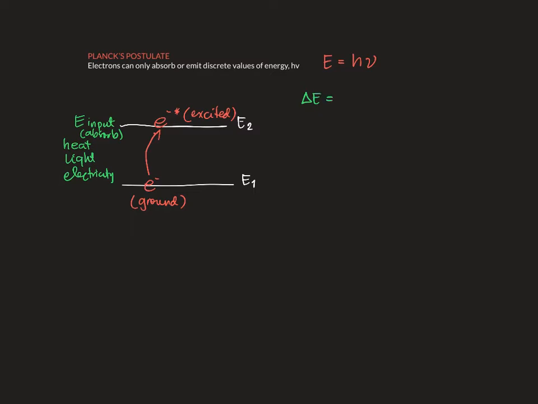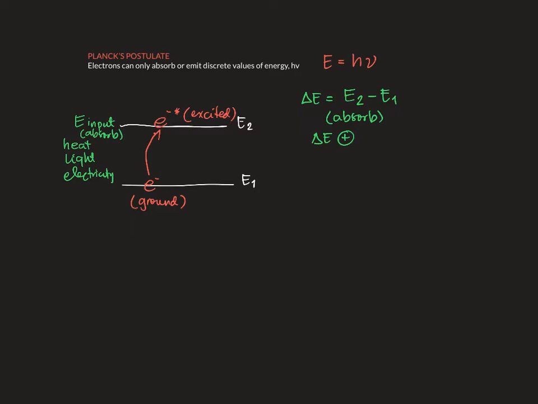Delta E is equal to the difference between the energies of the final energy level and the initial energy level. This is the part where they absorb. We expect the delta E value for this one to be positive, okay? Because E2 is greater than E1. So if you provide an amount of energy that is less than this delta E, then the electron will not move. That is basically what he's telling us, that it can only absorb or emit discrete values of energy.